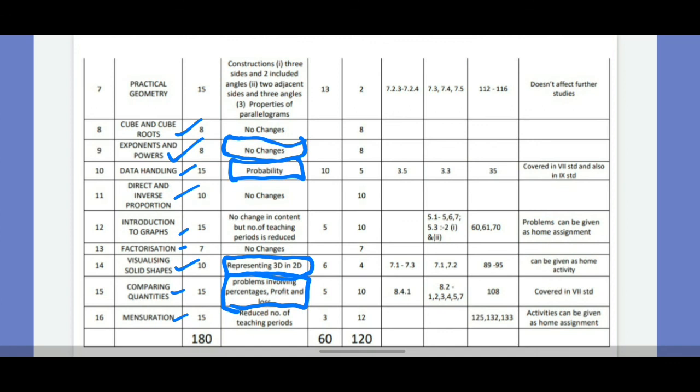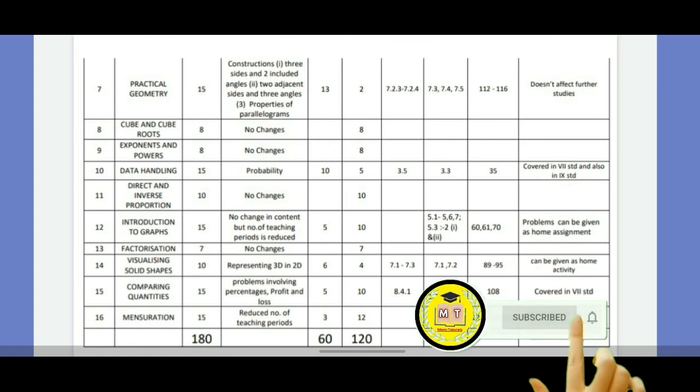Hope this all content is clear for you all. Everything you have to study. Only some of the topics what already you had studied, or you may be studying in 9th standard, only that topic has reduced. Remaining all the 16 chapters you have to study.